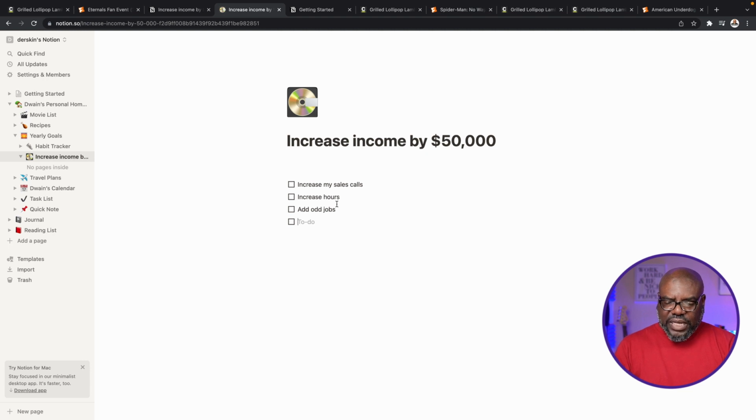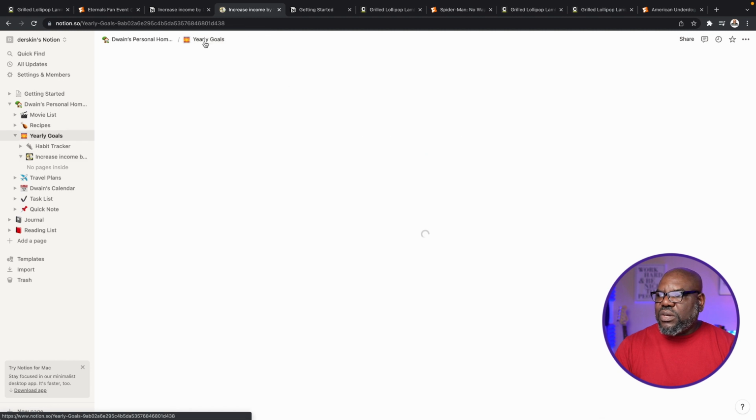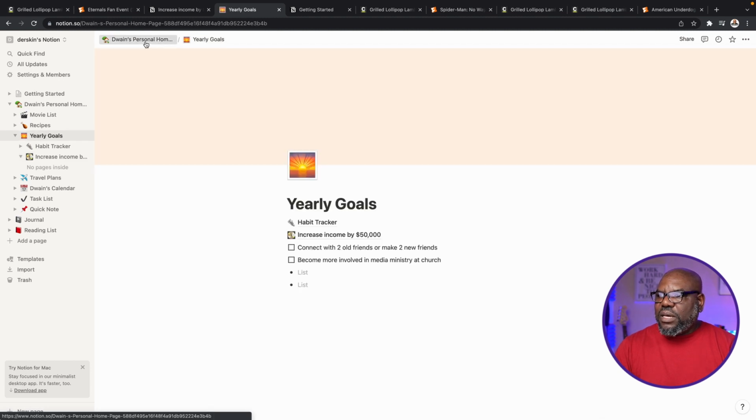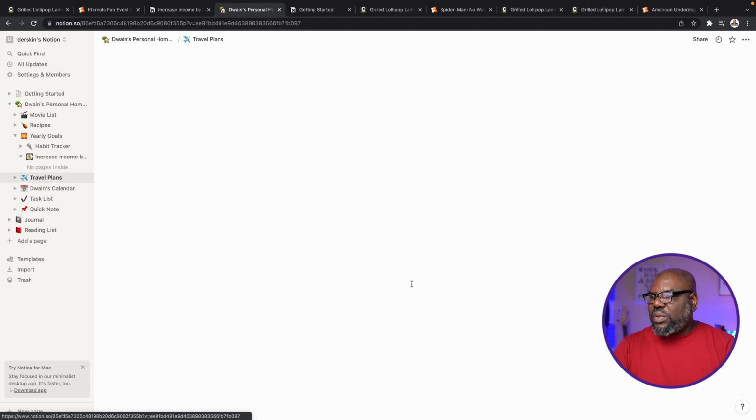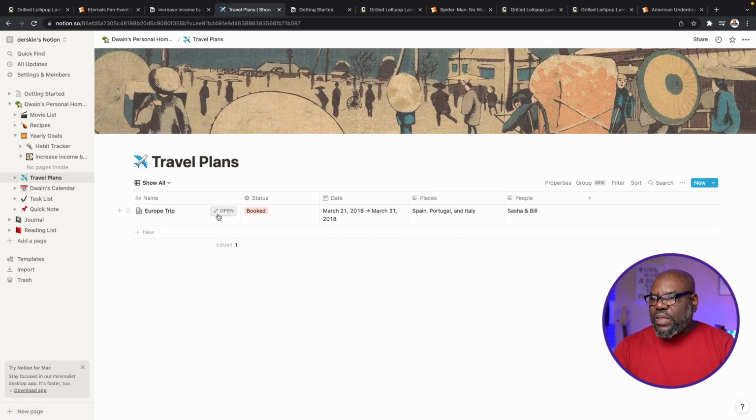And sometimes maybe you have a savings goal, right? So how do I track that as well? You can add all that information here. So I love that. That's my yearly goals. And if I back up to a personal homepage, now you see all of those things, right? The last one on here is travel plans. This is one that they had, so I'm going to go ahead and delete that.